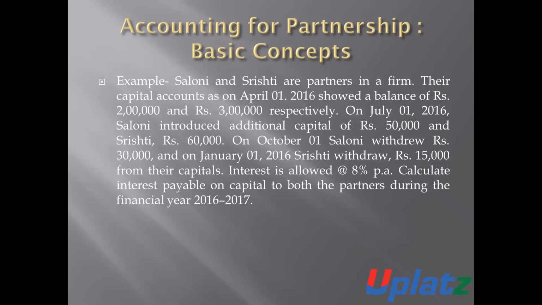Now we will discuss an example in which we will calculate the interest on capital of the partners. Saloni and Srishti are the partners in a firm. There are two partners in a firm. Their capital as on 1st April 2016 shows the balance of rupees 2 lakh and 3 lakh respectively. Means the amount of capital as on 1st April 2016 is 2 lakh in the case of Saloni and 3 lakh in the case of Srishti.